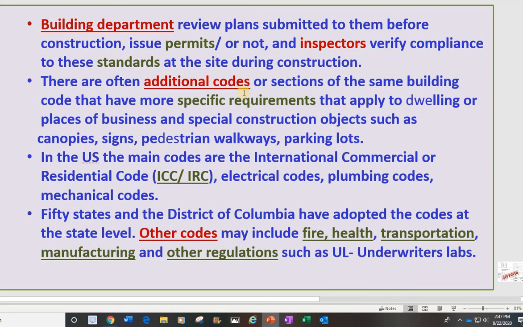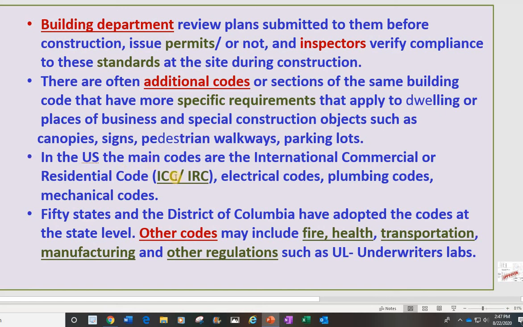And the inspector will make an appointment with them when they stop by to see the site, during that one until the final. We have another additional code for specific requirements that apply to drawings or plans for business and special construction, for example canopies, signs, walkways, parking lots. We have more different special codes for that one.